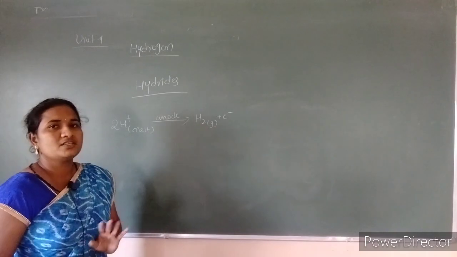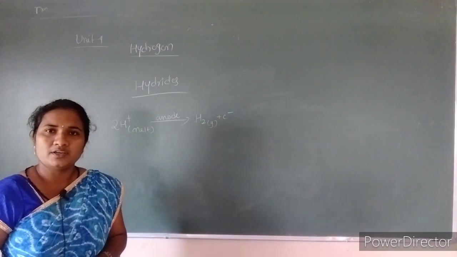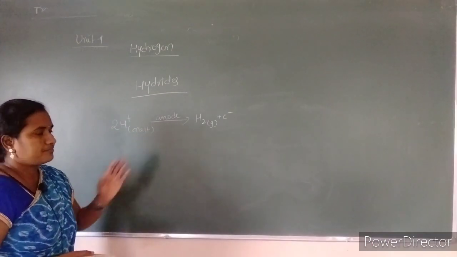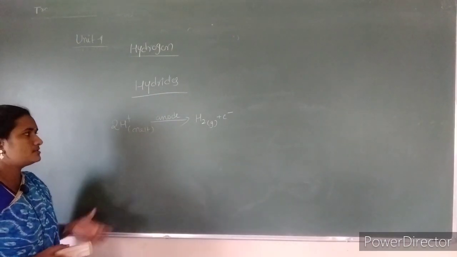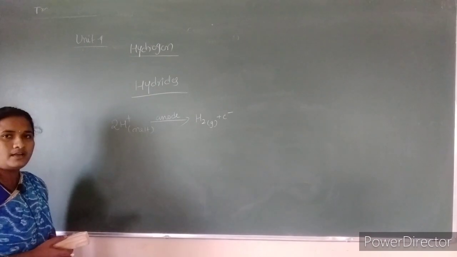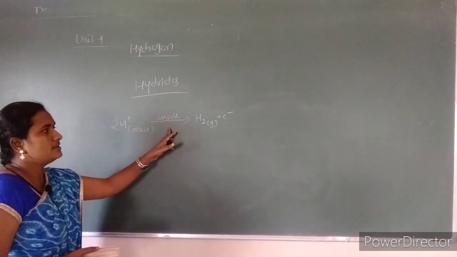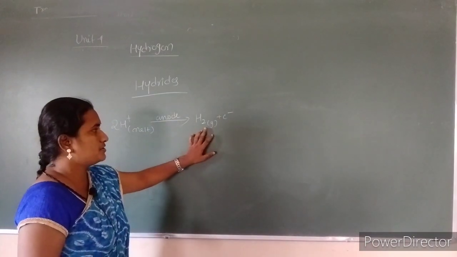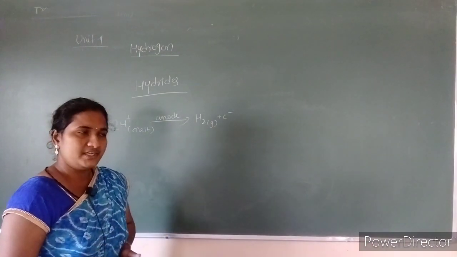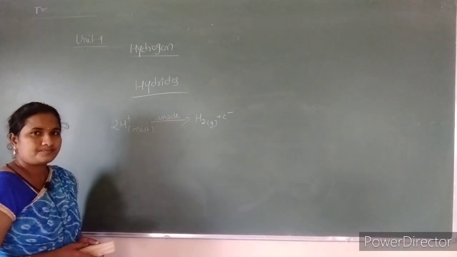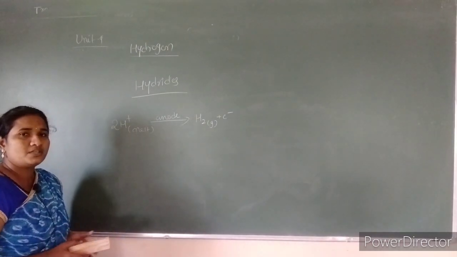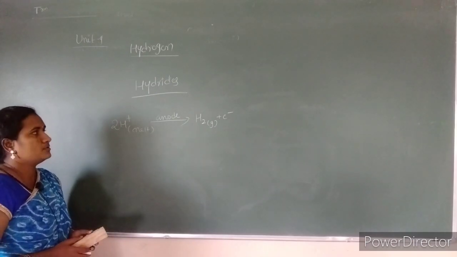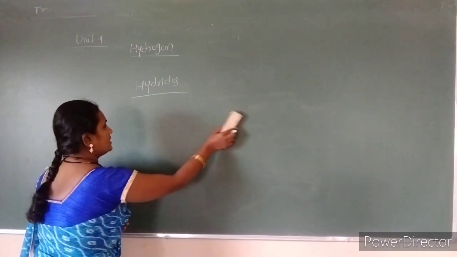So usually ionic hydrides do not show ionic conductivity, but these melts will show it upon electrolysis. This shows the presence of hydrogen in the ionic hydrides, means in the binary compounds.